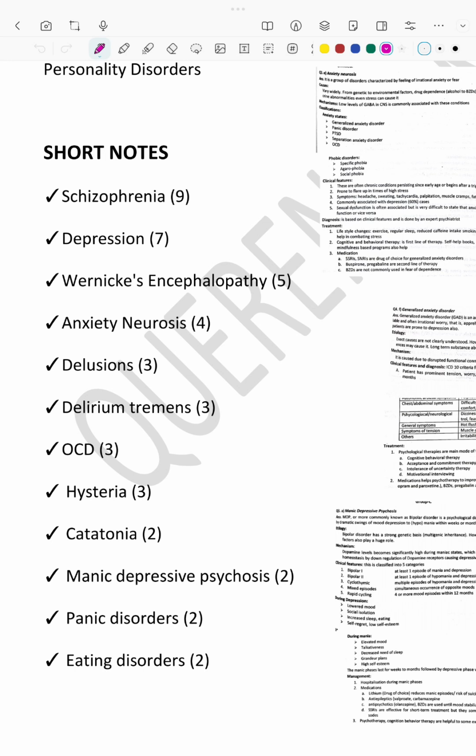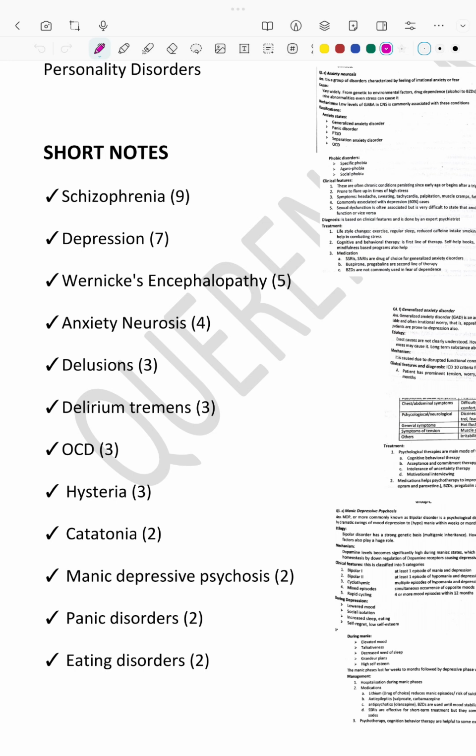If this triad is present, the patient is more prone to suicidal thoughts. So this is very, very important.